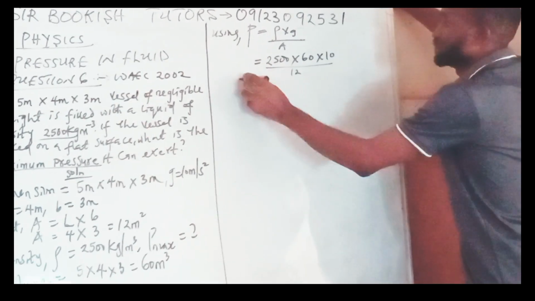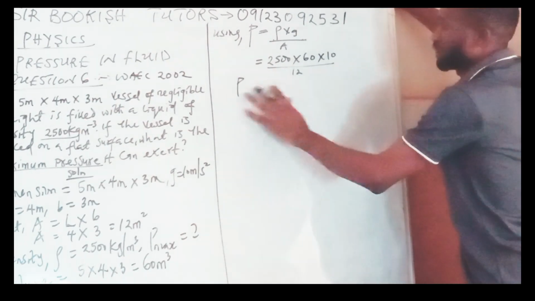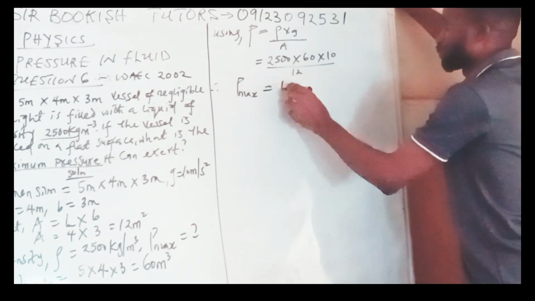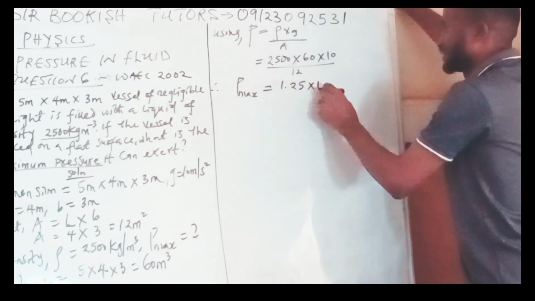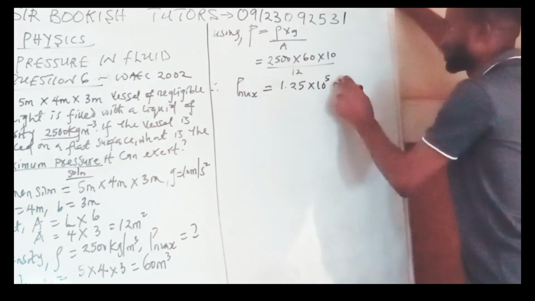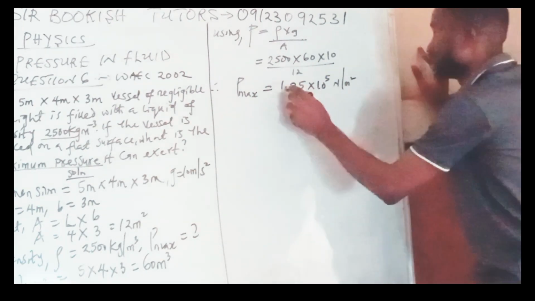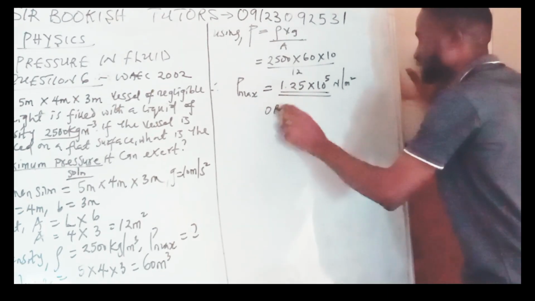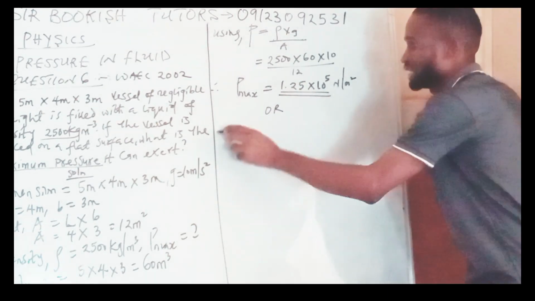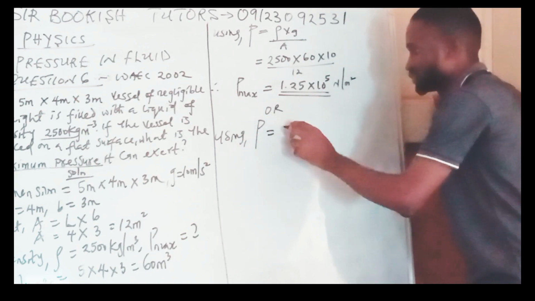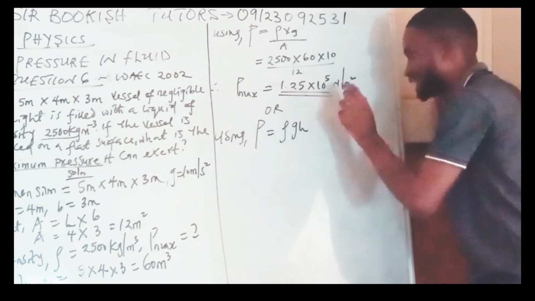Okay, so when you divide, you now say, therefore, your P maximum is 1.25 times 10 power 5 Newton per meter square. Okay, so that is the answer. Or if I don't want to go that way, I can simply look at this formula and say pressure is equal to density times G times H.